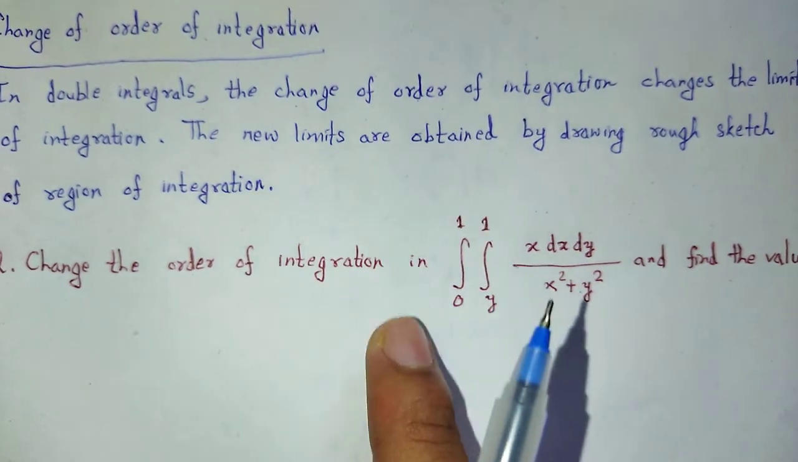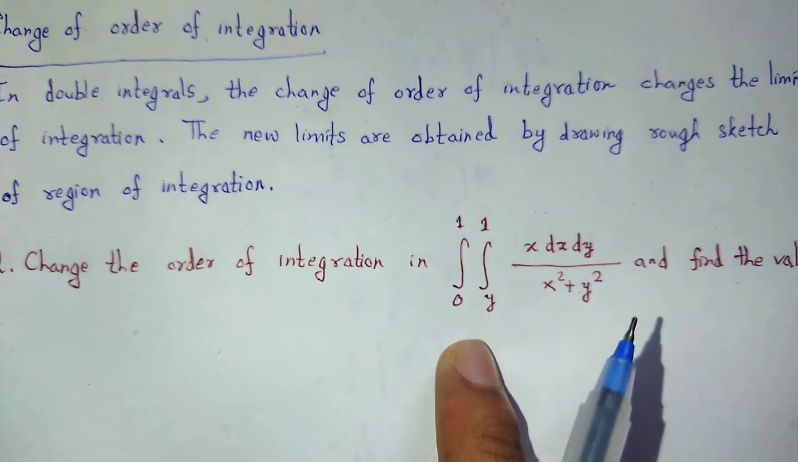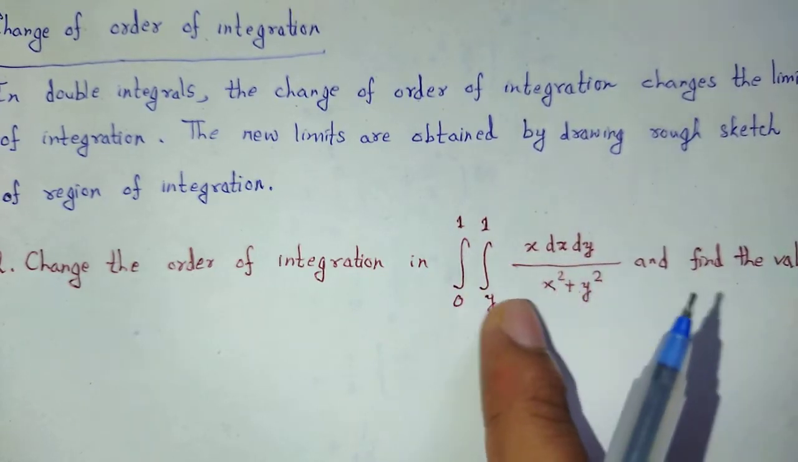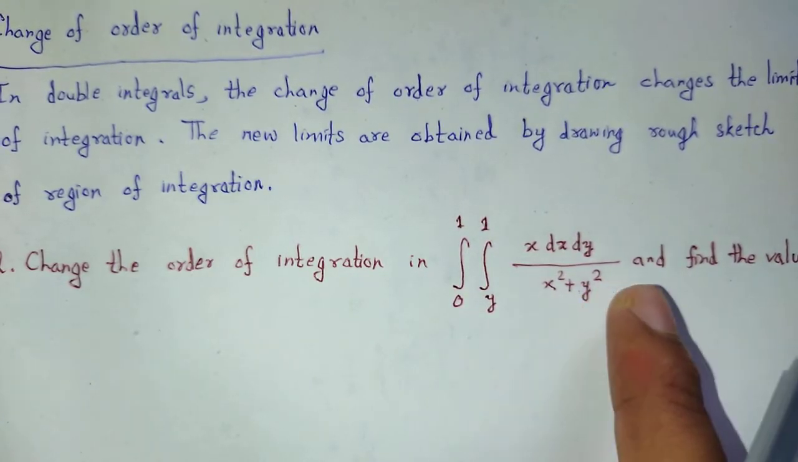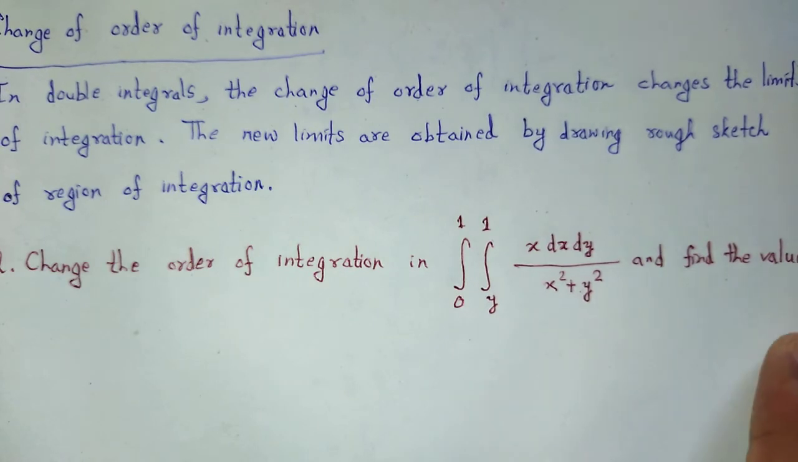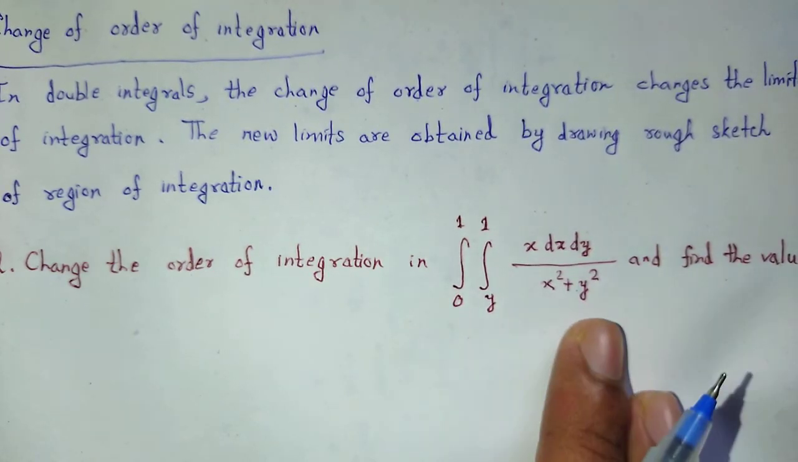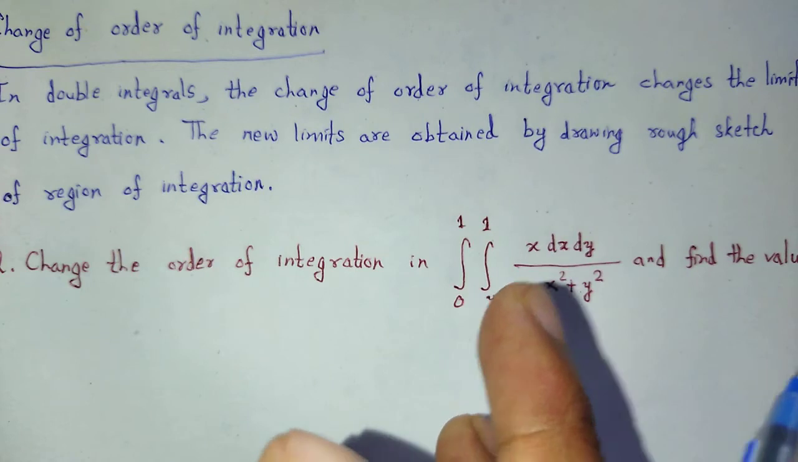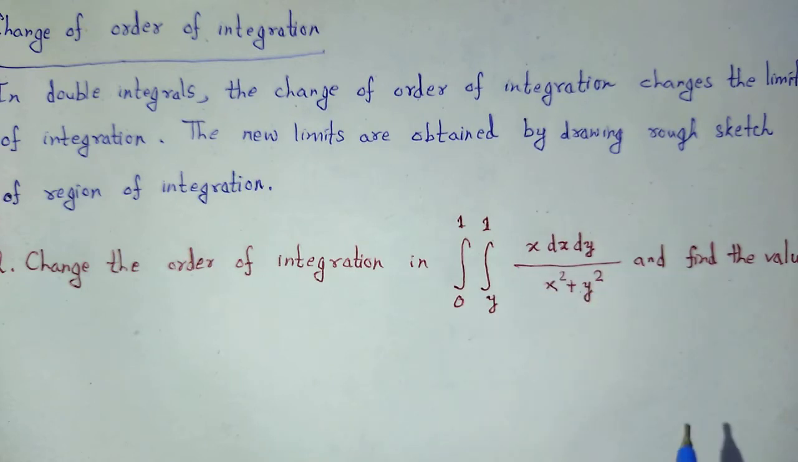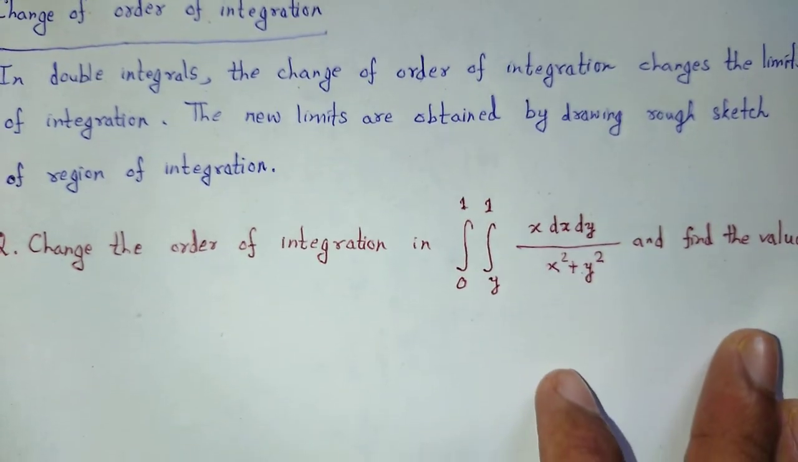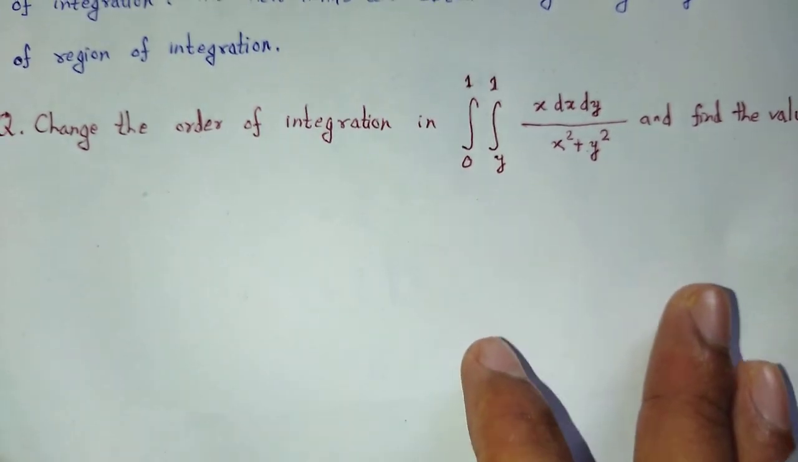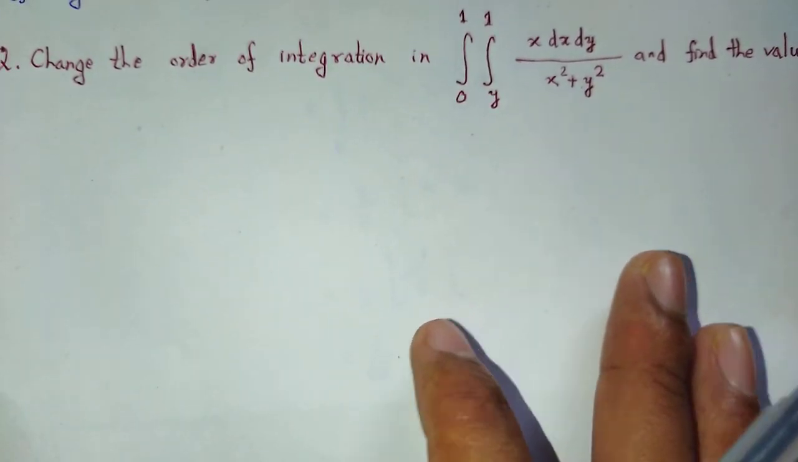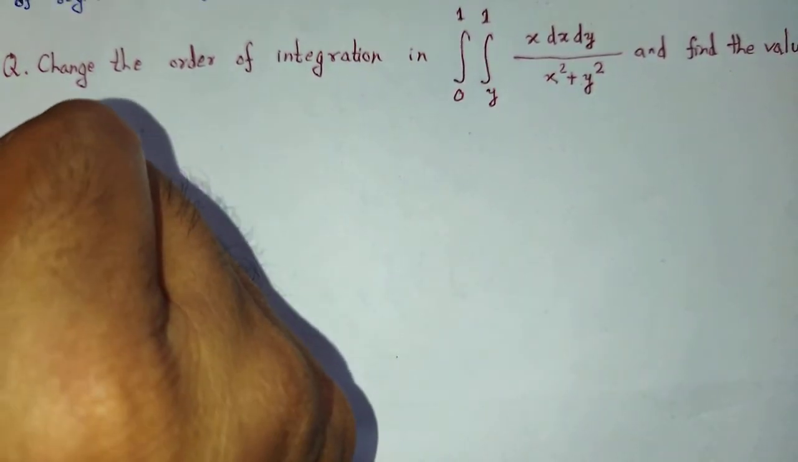Change the order of integration in the integral from 0 to 1, from x equals y to 1, x dx dy divided by x square plus y square, and find the value of that particular integral. How to solve this type of integral? We have to use the change of order of integration method. Look at this solution.